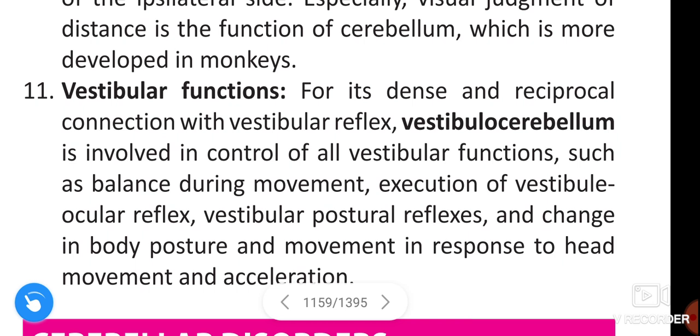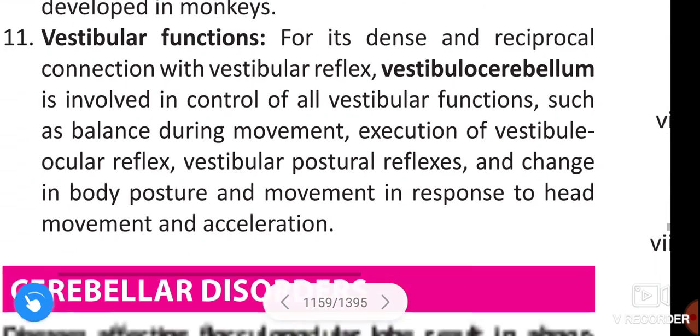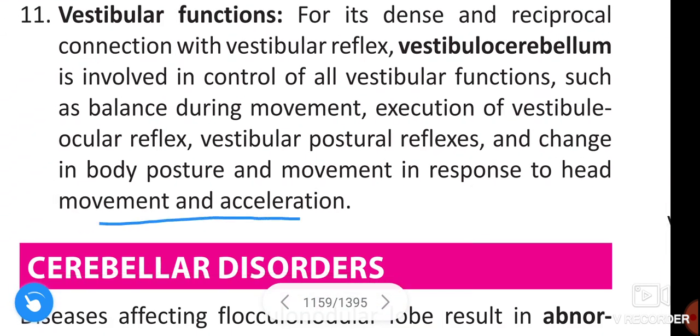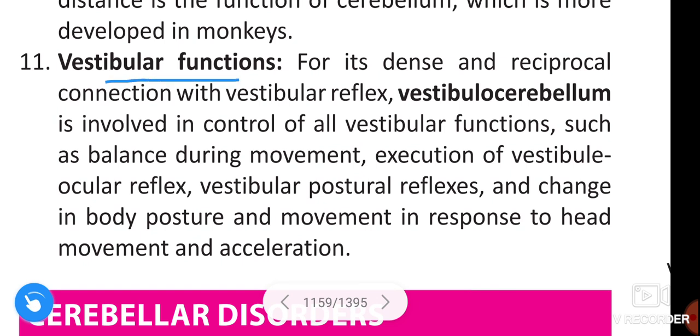And the next function of the cerebellum is vestibular functions. For its dense and reciprocal connections with the vestibular nuclei, the vestibulocerebellum is involved in control of all vestibular functions such as balance during movement, execution of the vestibulo-ocular reflex and vestibular postural reflexes, and change in body posture and movement in response to head movement and acceleration.